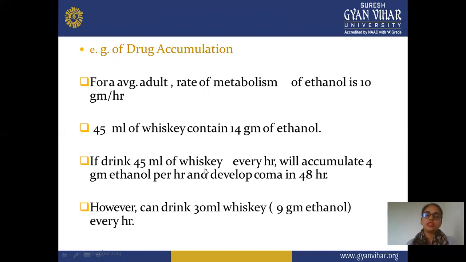Means, according to this accumulation, we are taking the example of alcohol, whiskey, and how it can accumulate over time at a particular dosing interval. Then how much time it takes to show the accumulation, and the person comes into a coma. And people can drink 30 ml whiskey, 9 gram ethanol, every hour.